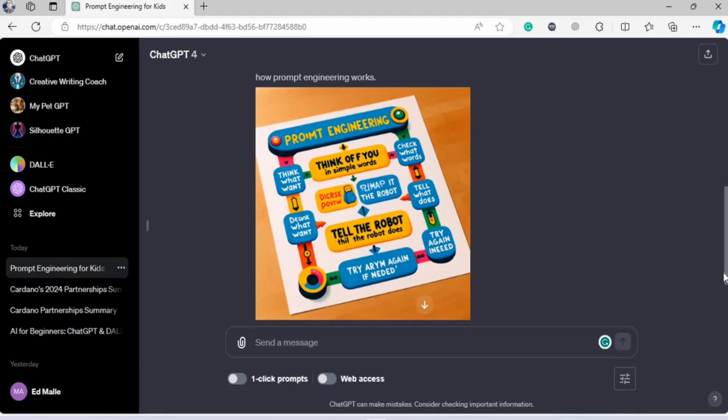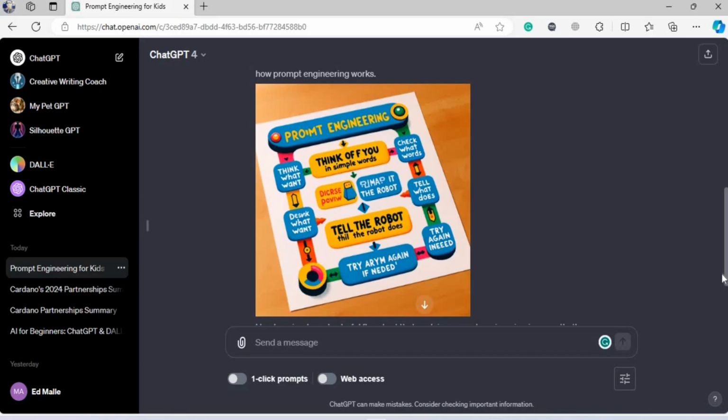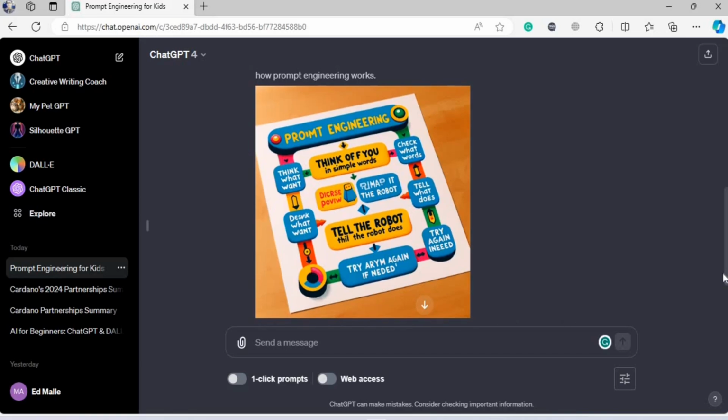So, the more level of details that you put in, whether you're talking to your friend or to a robo, the better your prompt is going to be. That is exactly what prompt engineering is all about. It's basically giving the most clear and precise instructions. We are going to play with a lot of AI tools, and you're going to see the more precise your words are, the better the output is going to be.